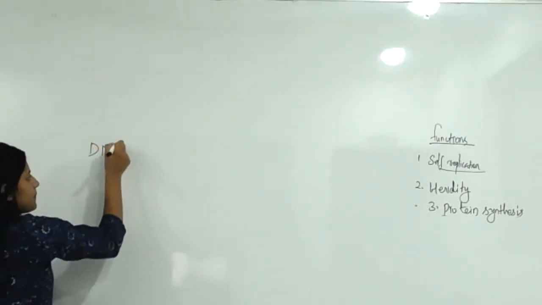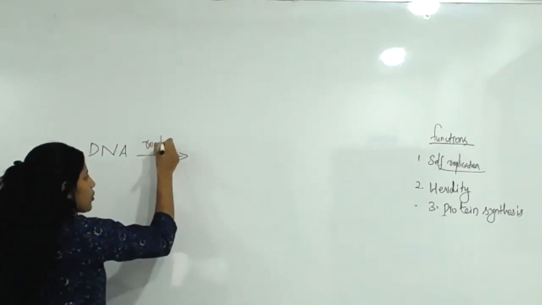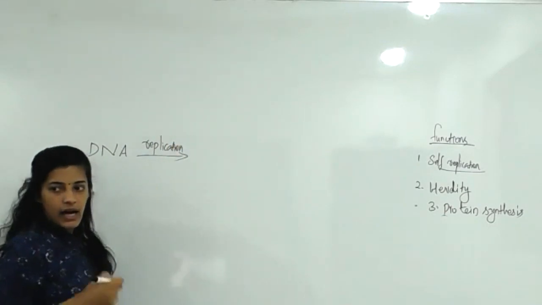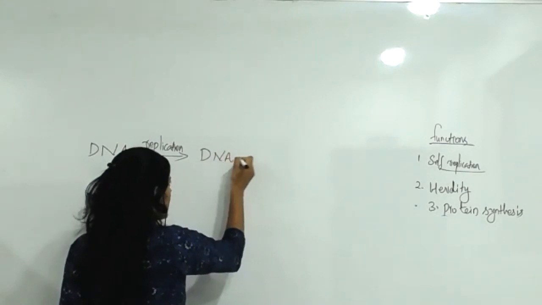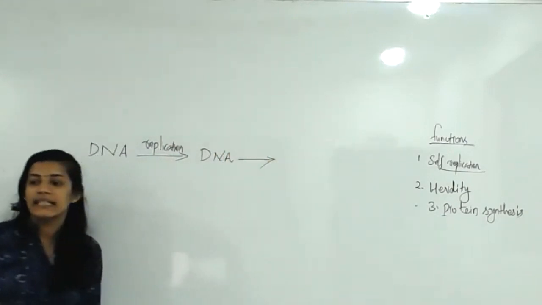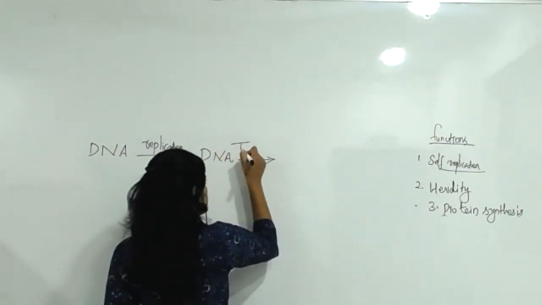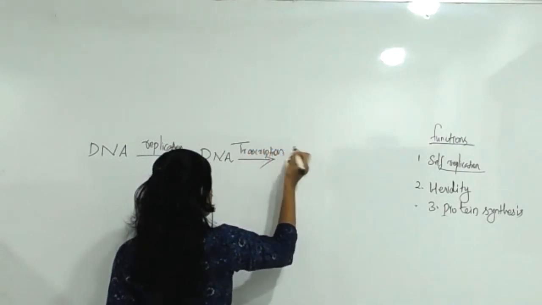DNA will undergo replication. What is the process called? These points are important. Replication. DNA undergoes replication and forms another DNA. Then another process, transcription.